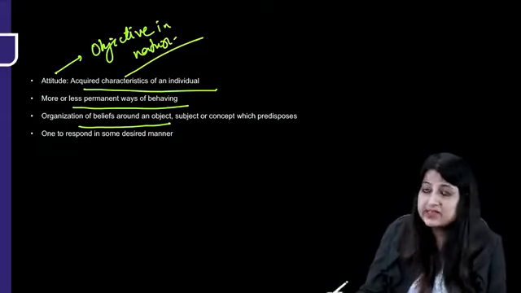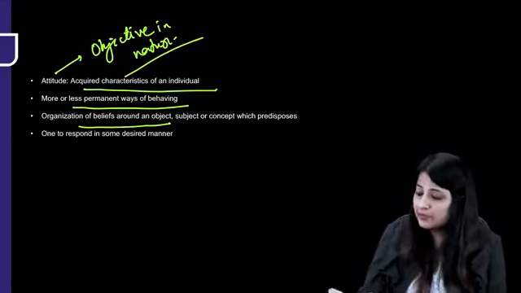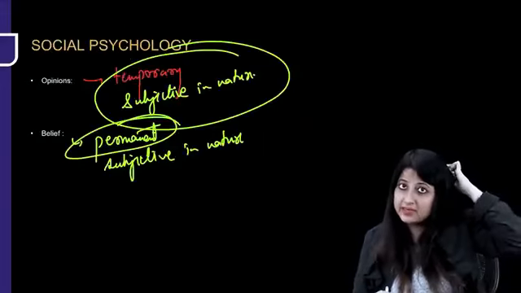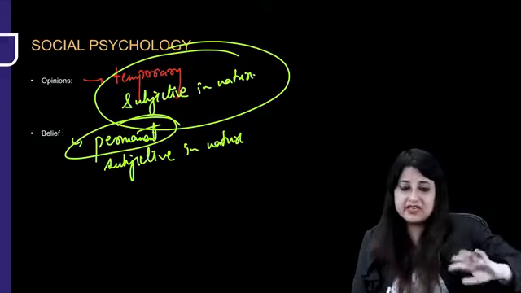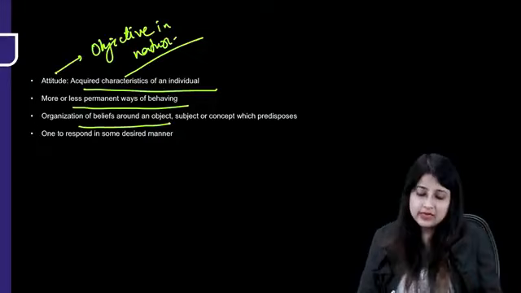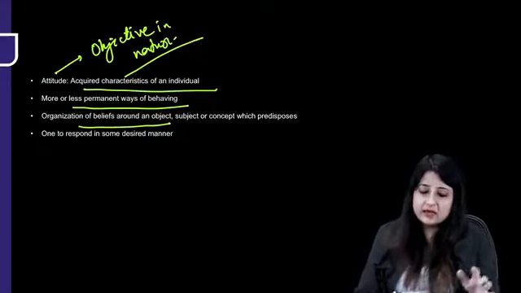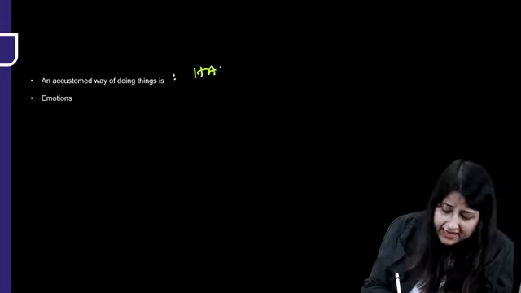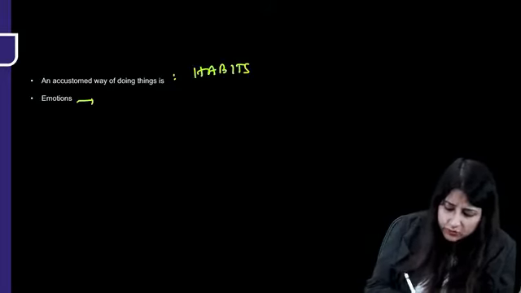So opinion is something temporary and subjective in nature. What about belief? Belief is something permanent, that is also subjective in nature, and revolving around your belief is your attitude, how you're going to behave. So that is more or less a permanent way of behaving. Custom way of doing things is habits. And what is emotions?